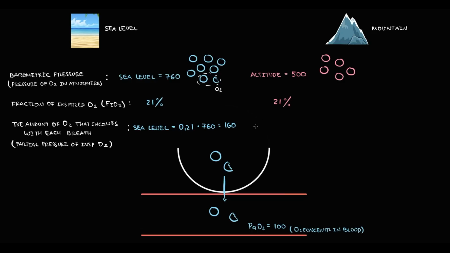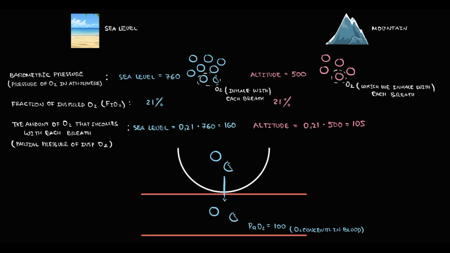In contrast to this, at high altitude, because the total concentration of gases in the mountain area is lower, the amount of oxygen that we inhale will be lower. In this case, partial pressure of inspired oxygen will be 105. So basically, it will be the difference in inspired oxygen between sea level and high altitude.